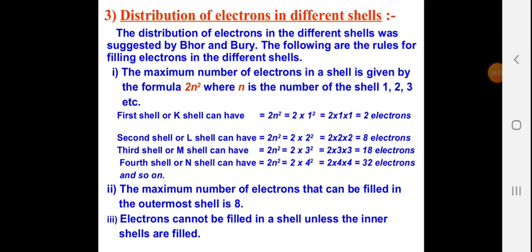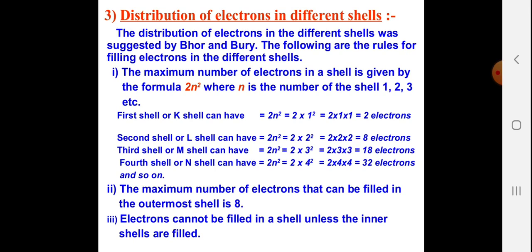Now, how does the distribution of electrons in different shells happen? The distribution of electrons in different shells was suggested by Bohr and Bury. The following are the rules for filling up the electrons in different shells. The maximum number of electrons in a shell is given by the formula 2n square, where n is the number of the shell: 1, 2, 3, 4, etc. So for the first shell K, we have 2n square, which is 2 into 1 square, that is 2. For the second shell L, we have 2n square. So instead of n, I'll put 2.